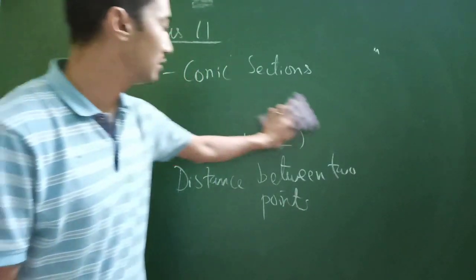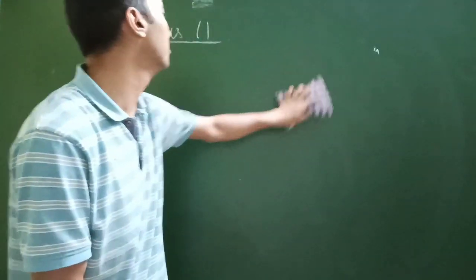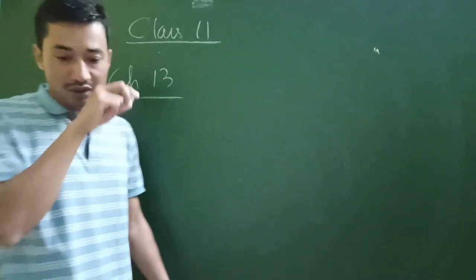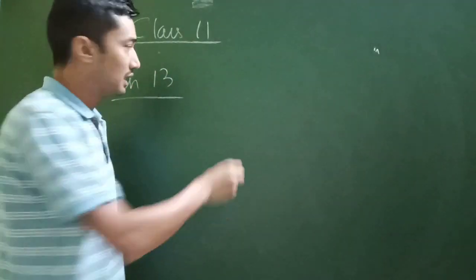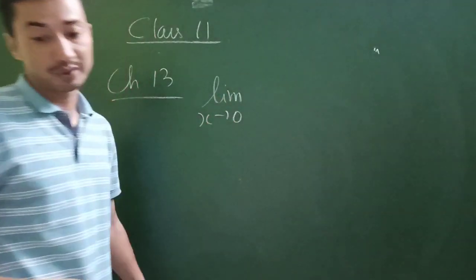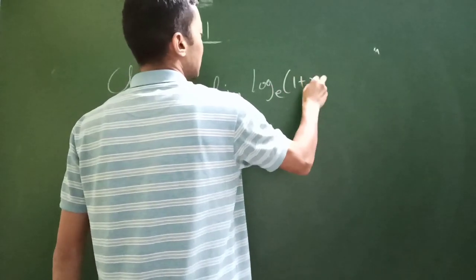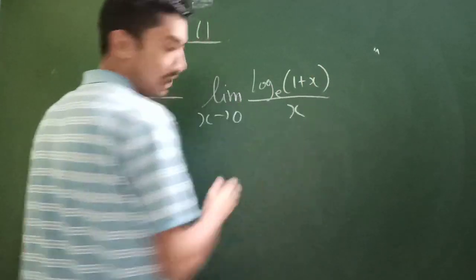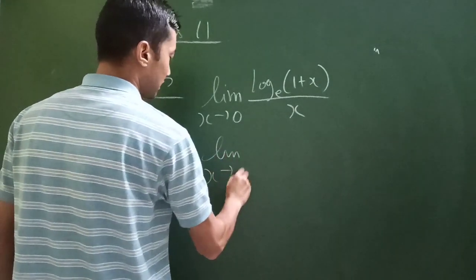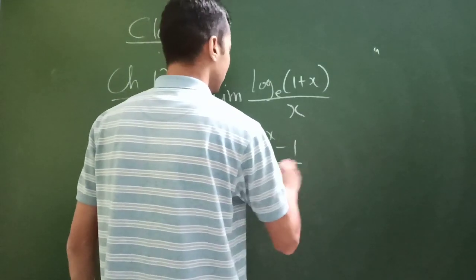Then, of course, we have the calculus portion, chapter 13, limits. In chapter 13, basically nothing much is removed, just two topics, that is the value of the limits based on the logarithmic and exponential forms: limit as x tends to 0 of log of (1 plus x) divided by x, and limit as x tends to 0 of (e power x minus 1) divided by x.